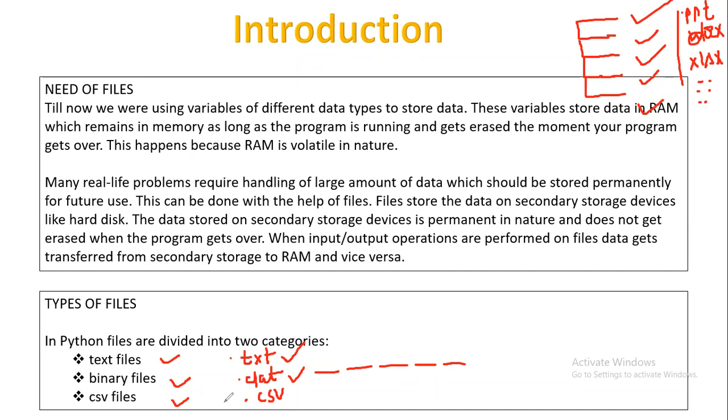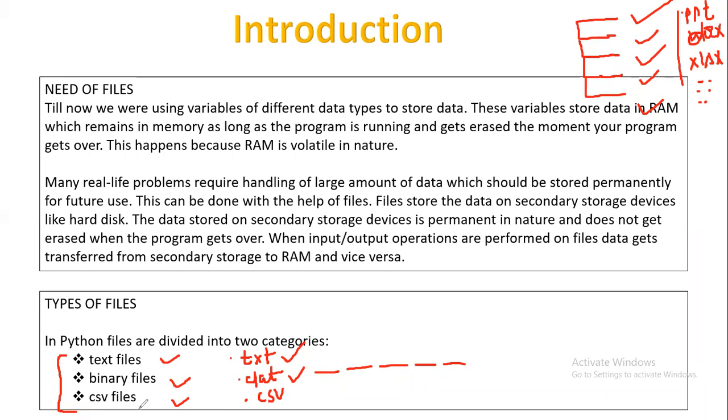The next is the CSV file. This is comma separated values, right? This is comma separated values. So it basically contains the information in terms of Excel format, right? Information which is comma separated can be stored in terms of Excel, right? And generally they are known as CSV files because they are a kind of information which are separated by commas. So ultimately, in Python, you are going to deal with these sorts of files.